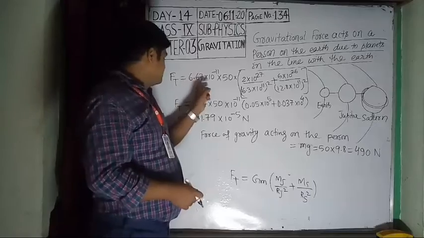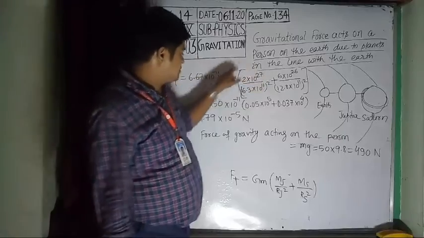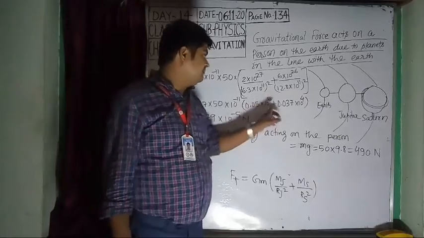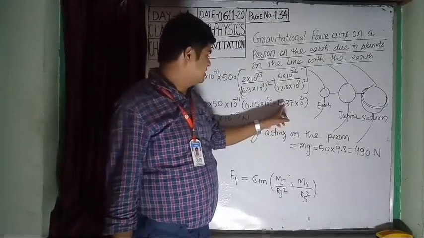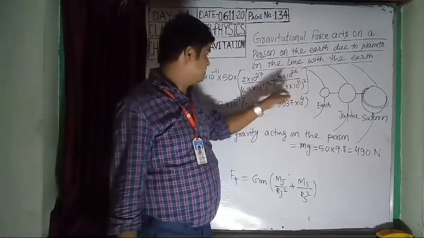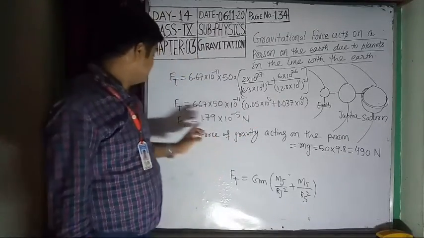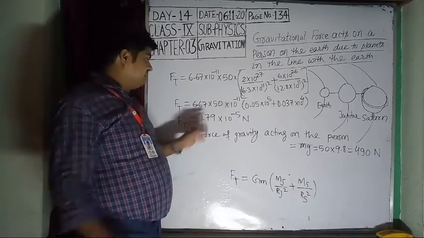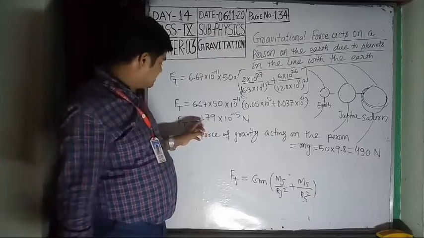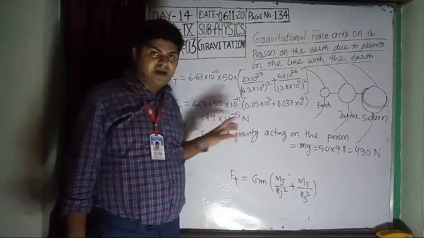Now this becomes 6.67 into 50 into 10 to the minus 11, and when you solve these terms, you will get 0.05 into 10 to the power 5 plus 0.037 into 10 to the power 4. You will convert it to standard form. Now F_t is equal to, when you solve these terms, the total force on the person equal to 1.79 into 10 to the power minus 5 Newton.